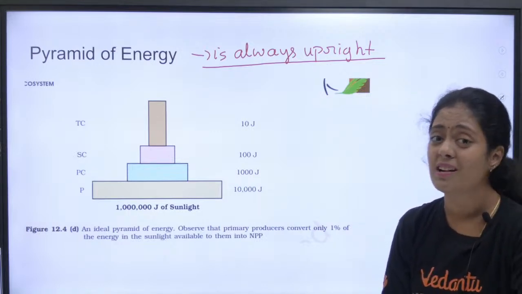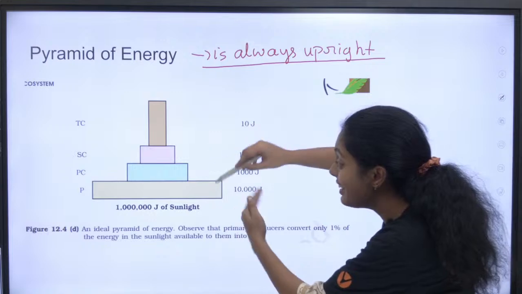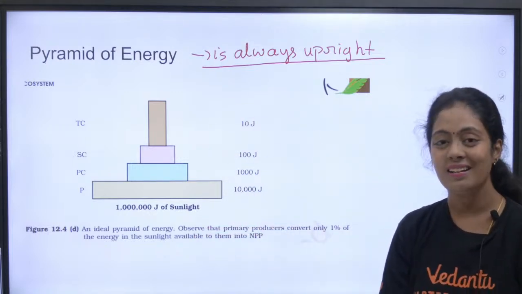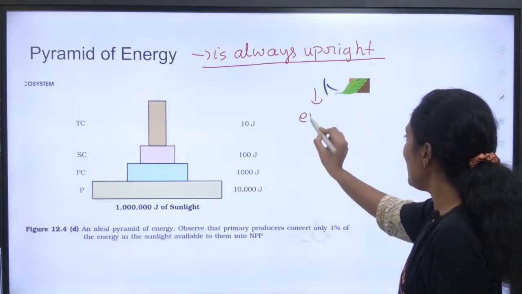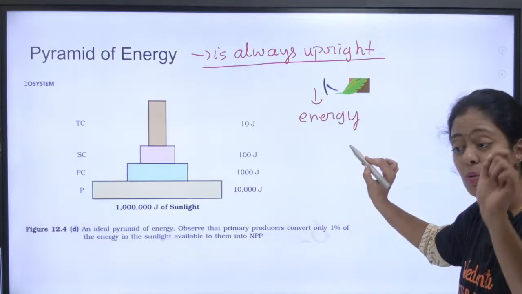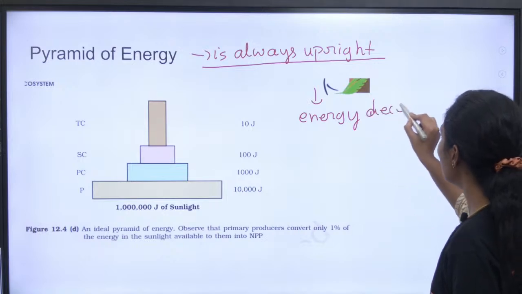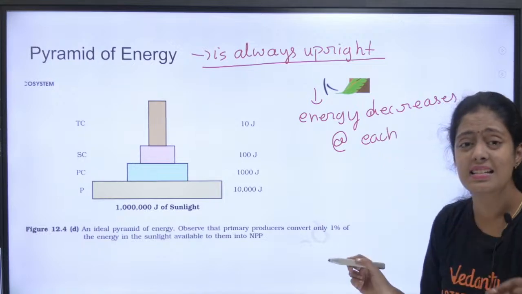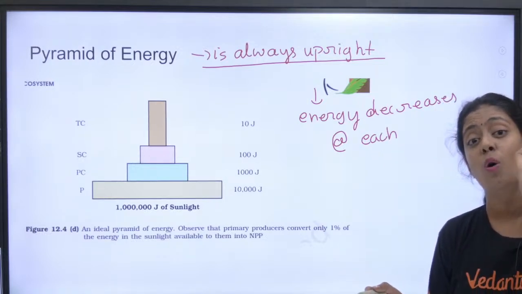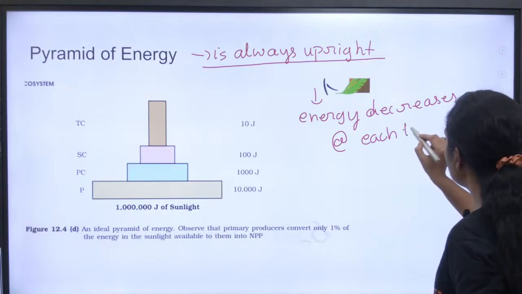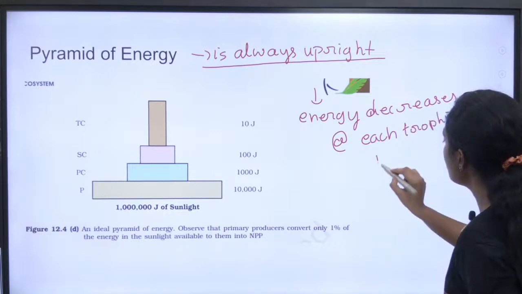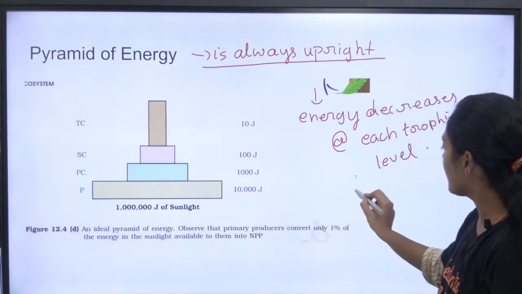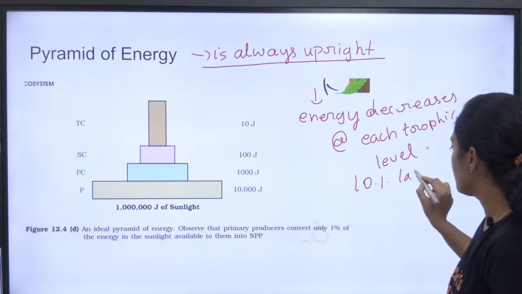Because of this 10% law, right? Because the energy decreases from one trophic level to another trophic level. Try to understand that. Okay, the reason is energy. This reason is also very important. You guys should note it. Energy decreases at each trophic level. This is a solid reason why the pyramid of energy is always upright at each trophic level. புரிஞ்சதா பசங்களா? Is this point clear? ரொம்ப ஈஸியான point. And அது புரியாட்டி you can also remember it as 10% law.